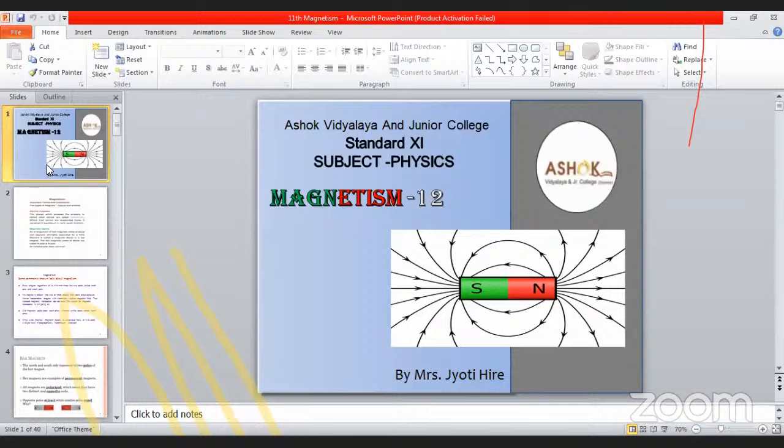Now the next definition, magnetic declination. What is this magnetic declination? The angle between the geographic and magnetic meridian at a place is called the magnetic declination. That is alpha. Those students who are going to study geography, after this they can see these terms in their geography.